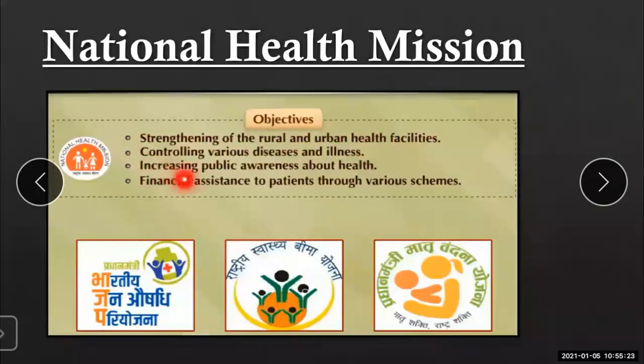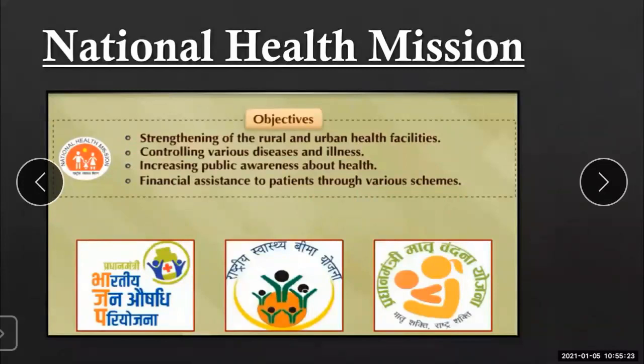Then increasing public awareness about health. And last is financial assistance to patients through various schemes. So various schemes are developed for what? To improve the financial assistance of the patient, so that it can help the patient.